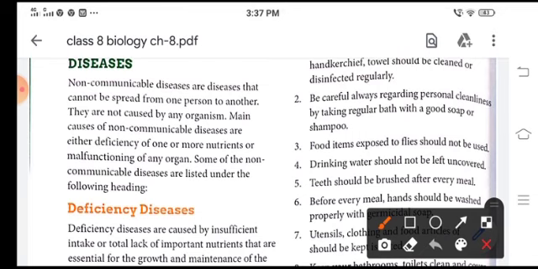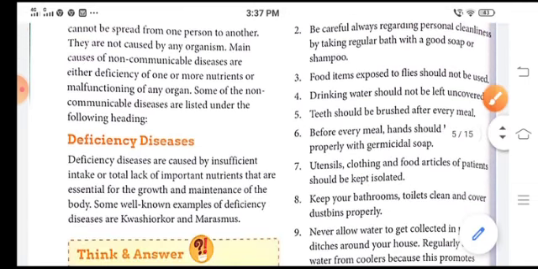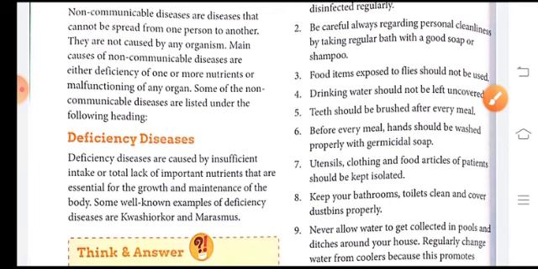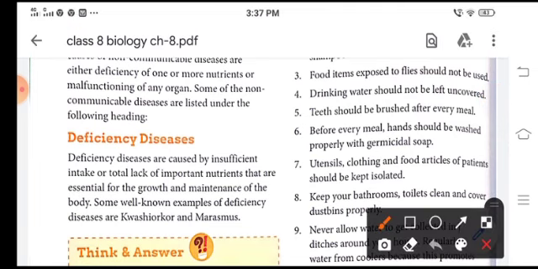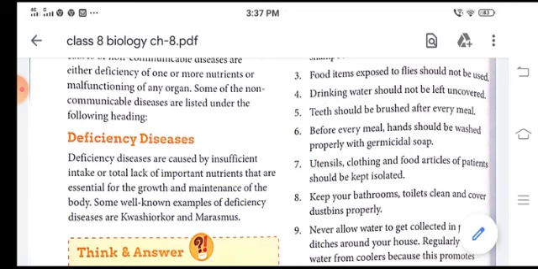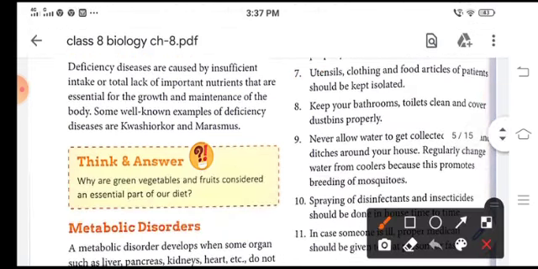Teeth should be brushed twice daily. Before every meal, hands should be washed properly with soap. Utensils, clothing, food articles and the different items used by the patient should be kept isolated. Bathrooms, toilets and dustbins should be kept clean and covered.